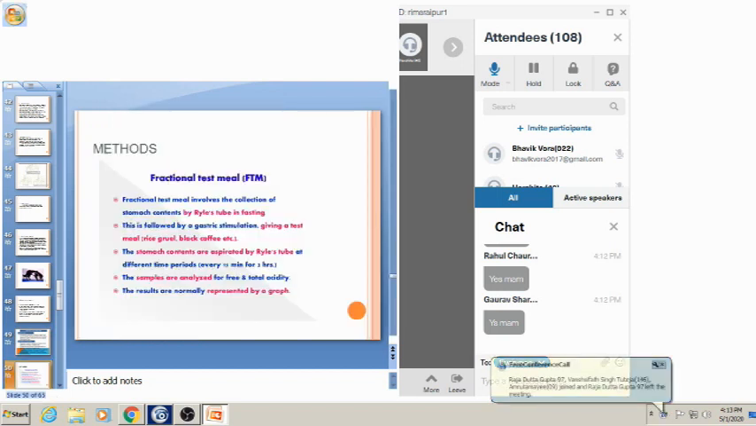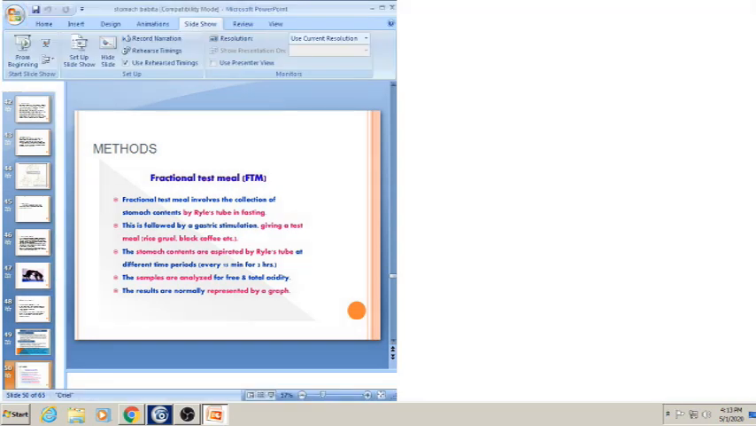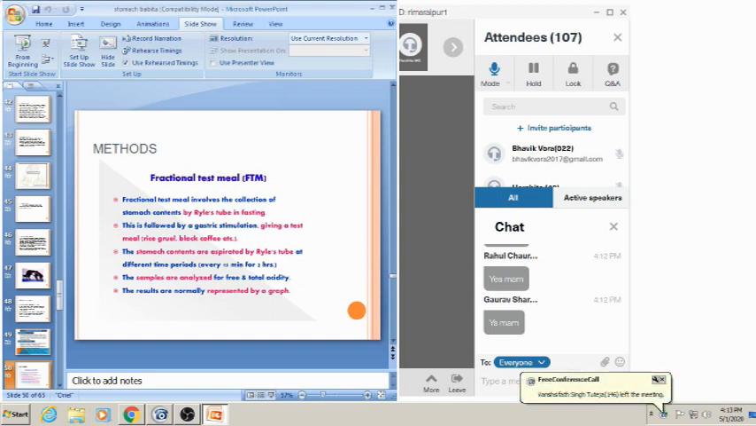Now coming to the different methods for gastric analysis, one is the fractional test meal, in which the Ryle's tube is used to collect and aspirate fluid from the stomach. This is followed by gastric stimulation, giving a test meal, rice gruel, black coffee, etc. The stomach contents are aspirated by the Ryle's tube every 15 minutes for 2 hours, and then samples are analyzed for free and total acidity. The results are then represented by a graph. So this test is done by the Ryle's tube with a gastric stimulant.